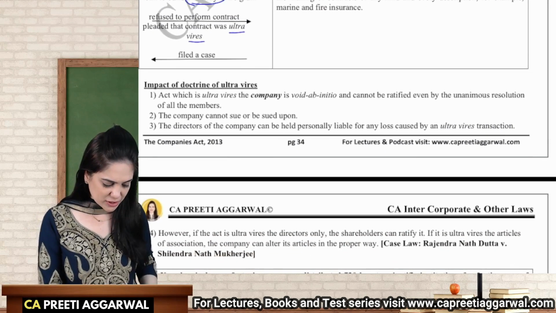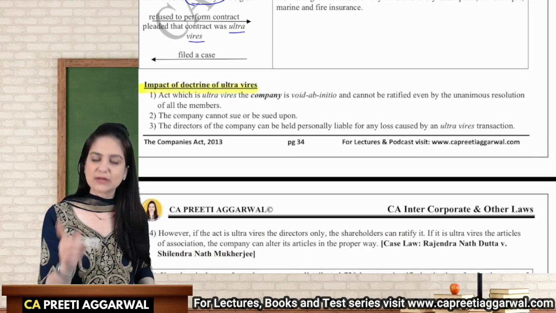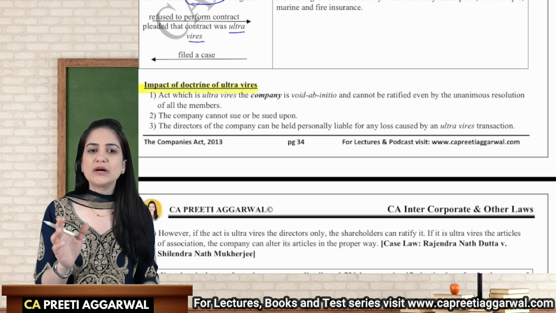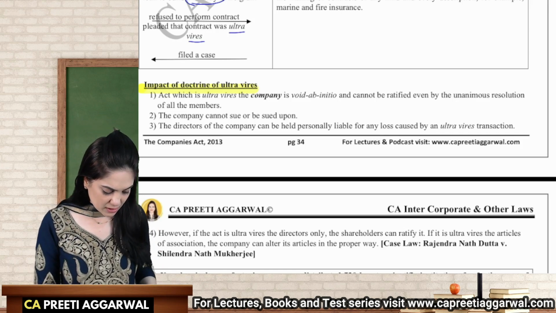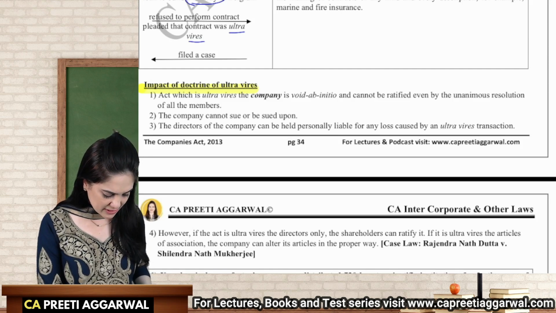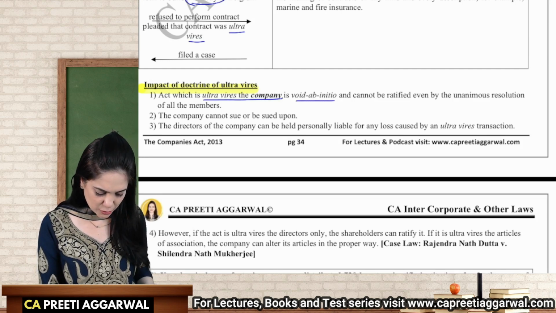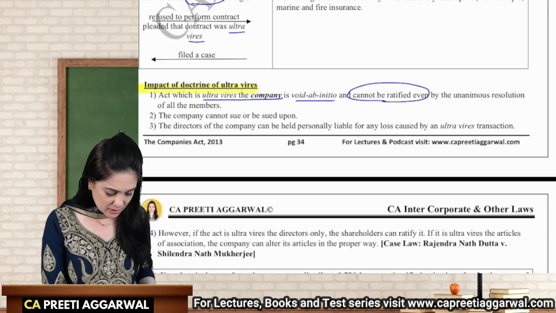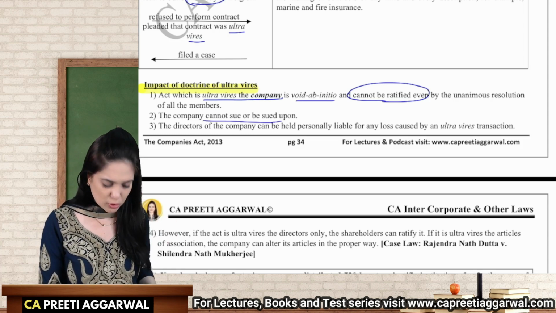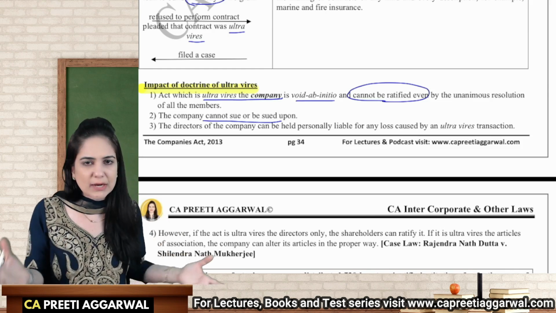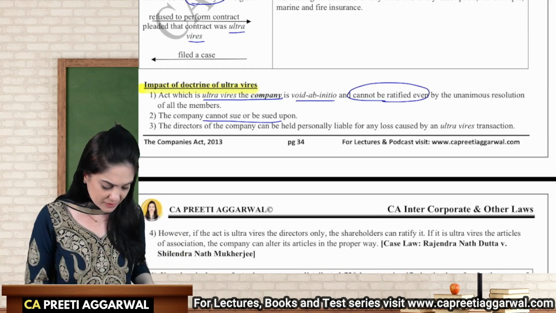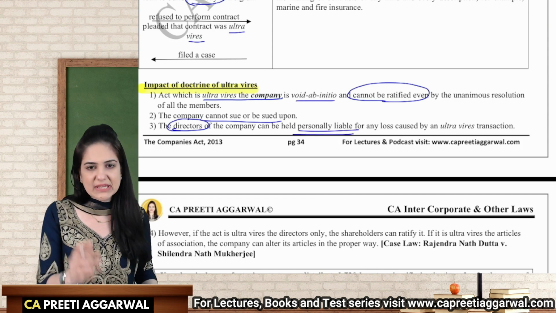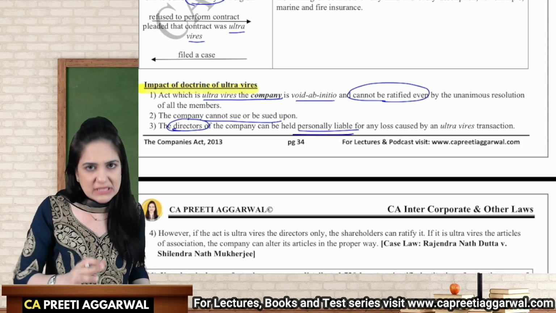So in case of ultra vires, do we need to memorize the impact? Yes, a question is asked on the impact also. So if the act is ultra vires the memorandum, then the company cannot be liable. It is void ab initio. It cannot be ratified even with the unanimous consent of each and every member. The company cannot sue, and the company cannot be sued, because this act is not binding upon the company. You cannot file a case against the company. But yes, the directors, the officers, they can be held personally liable. In this case, we can say that the corporate veil is lifted.